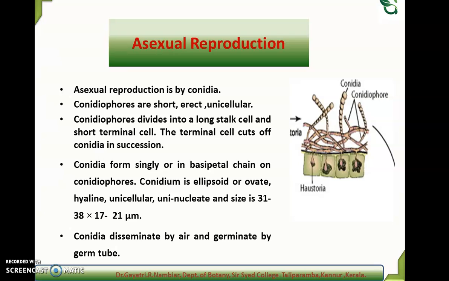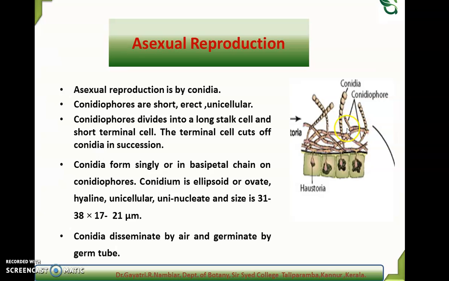And this conidium is ellipsoid or ovate, hyaline, unicellular, uninucleate, and the size is nearly 31 to 38 by 17 to 21 micrometer. And these conidia disseminate by air and germinate by putting out a germ tube on falling on a suitable substratum. So this is the structure of the conidia and conidiophore.